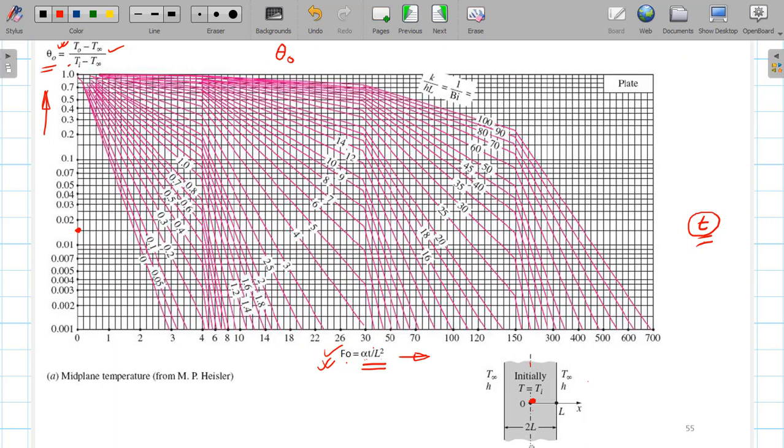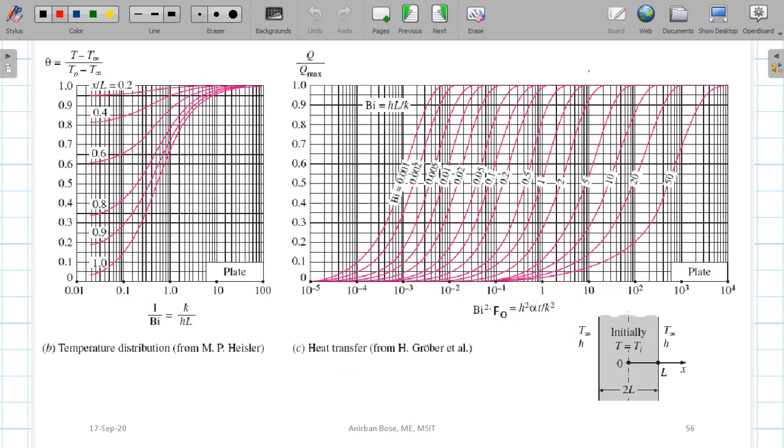That means after time t, you can find the central temperature. So from the first curve, in this way, we can find the temperature at the central position after a certain time. Now you see the second chart of the same problem, that is, the slab problem where the thickness is 2L.